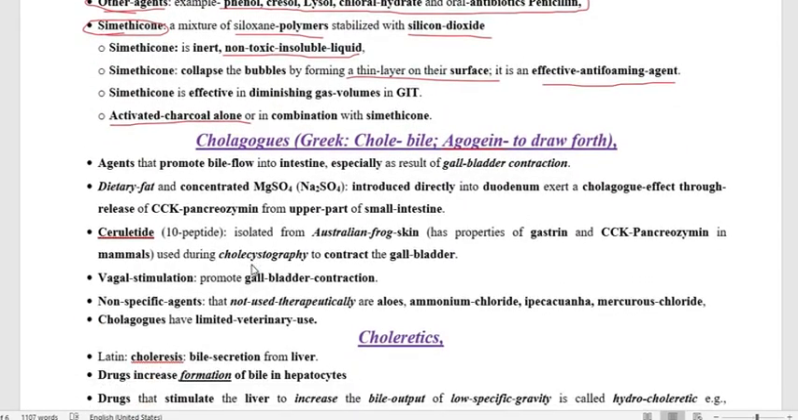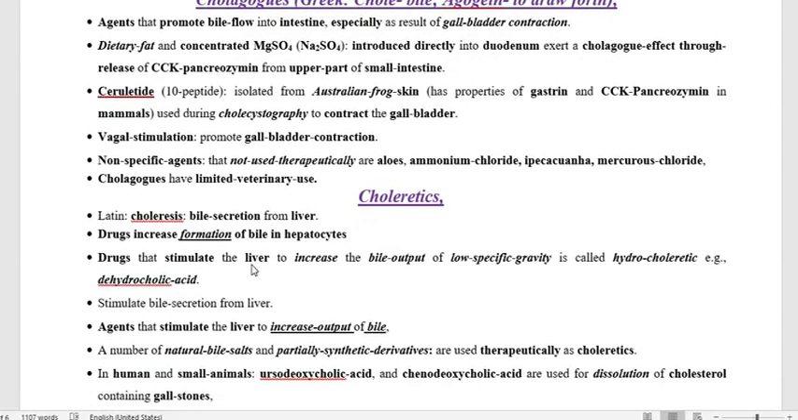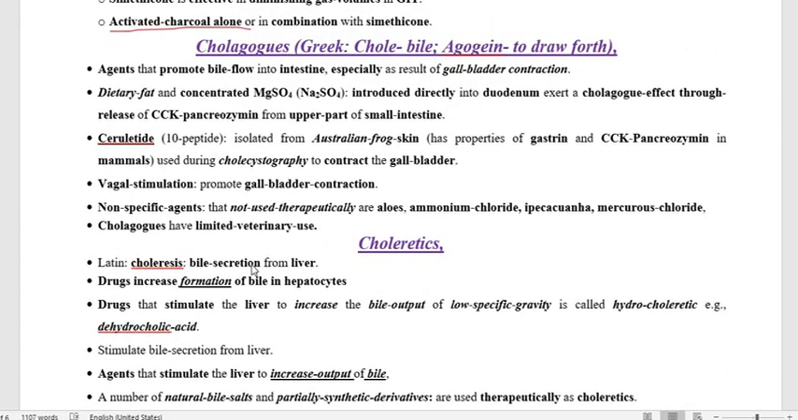Now we have to go through the cholagogues. The word is derived from two Greek words: chole and agogue. Chole simply means bile, and agogue means to draw forth.